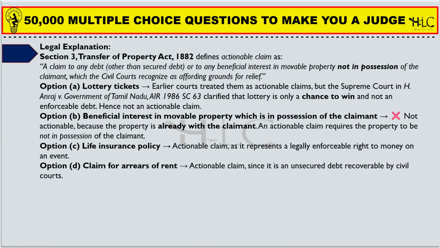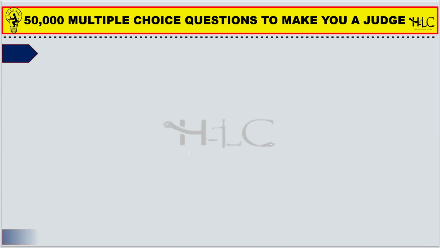Actionable claim is a legal right of action. Okay, so you go to the court and file a petition or plaint. Such a legal right to go to the court and sue for your case is the actionable claim that requires you to demand back the property. But the possession of the property is with you, right? Why do you have to go for an actionable claim? So such things are not actionable claims.